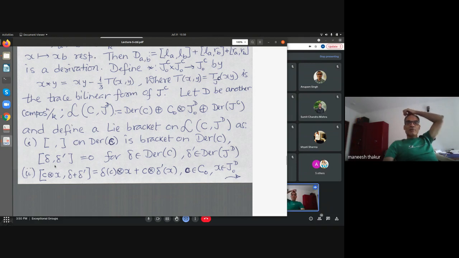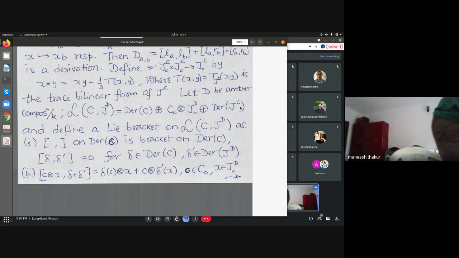On the other hand, if I take something from derivations of C and something from derivations of JD, there is a mistake here. Just give me 1 second. I'll just confirm this. I seem to have made a mistake there.